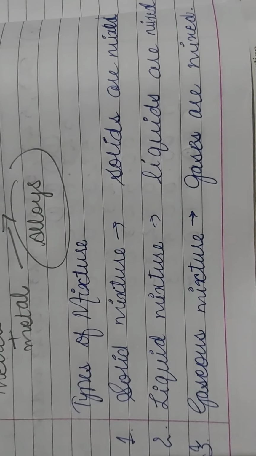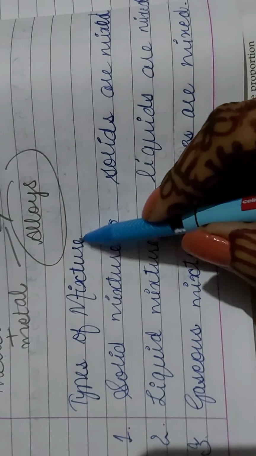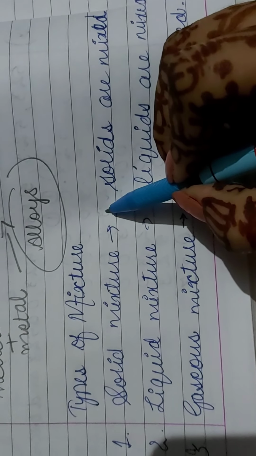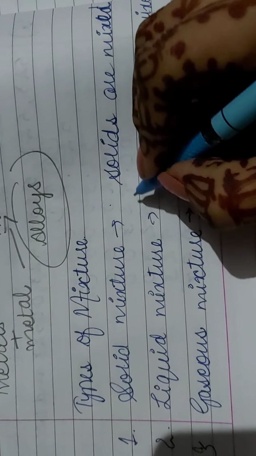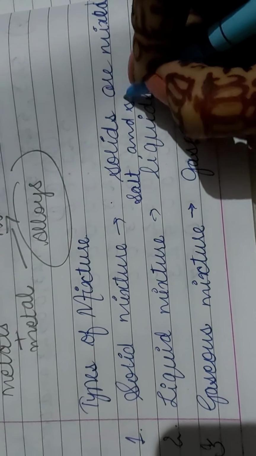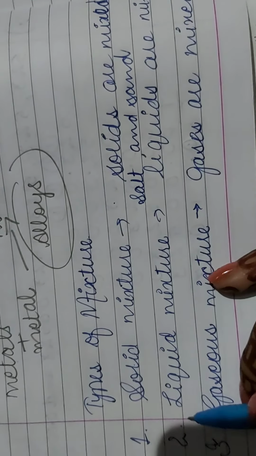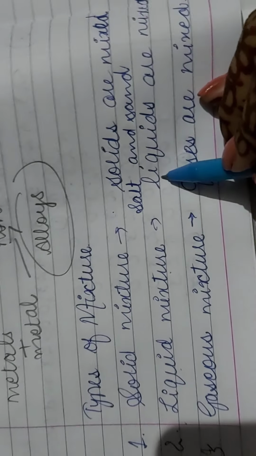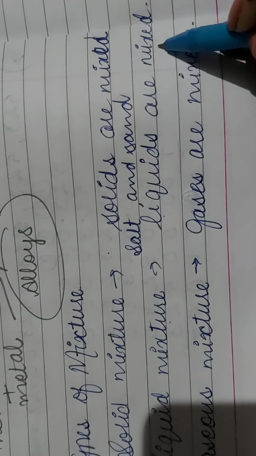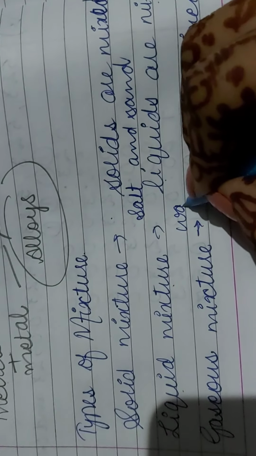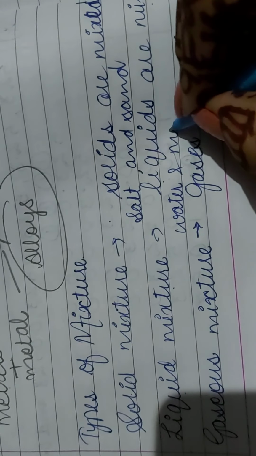So next is types of mixtures. So there are 3 types of mixtures. First is solid mixture, when 2 or more solids are mixed with each other. For example, salt and sand. Second is liquid mixture, when 2 or more liquids are mixed with each other. For example, water and milk.